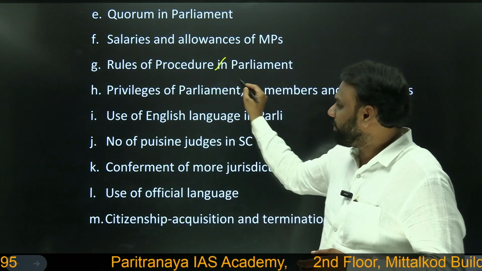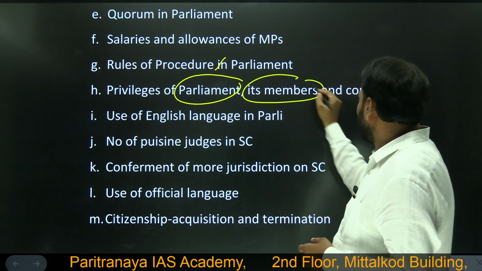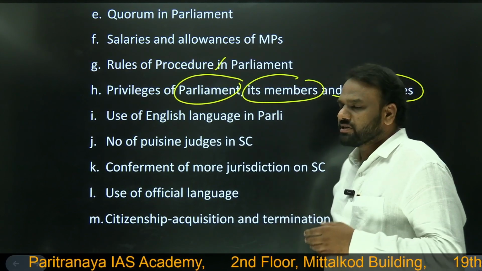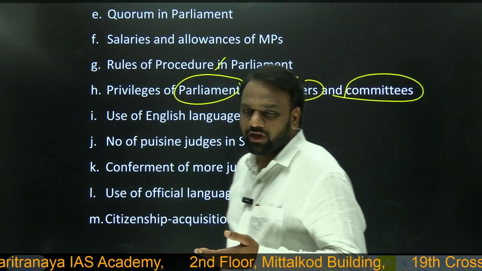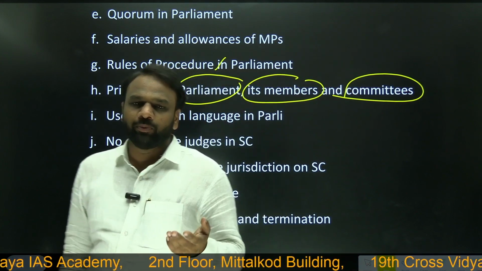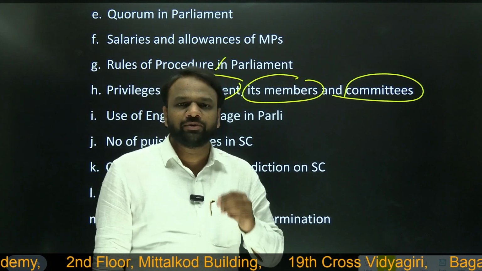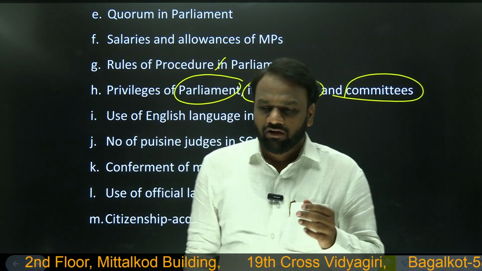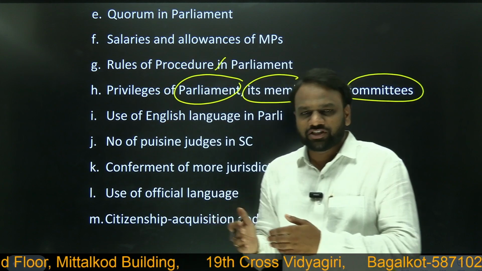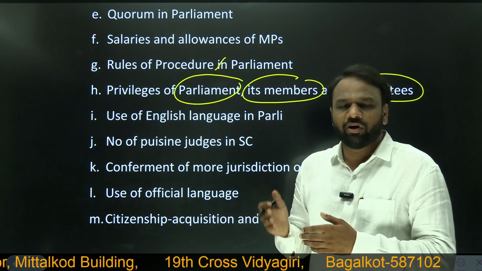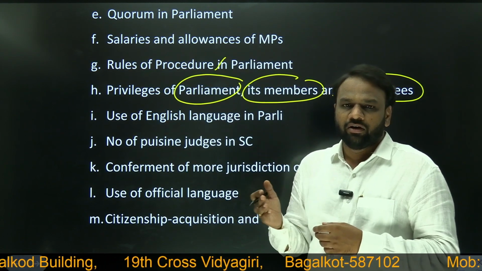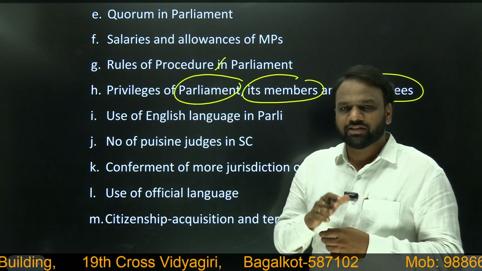Next, privileges of parliament, its members and committees. We have discussed the various parliamentary privileges. There are collective privileges as well as individual privileges. As an example, we discussed an individual privilege: when the session is going on, a Lok Sabha or Rajya Sabha MP cannot be arrested for the previous 40 days and the next 40 days.